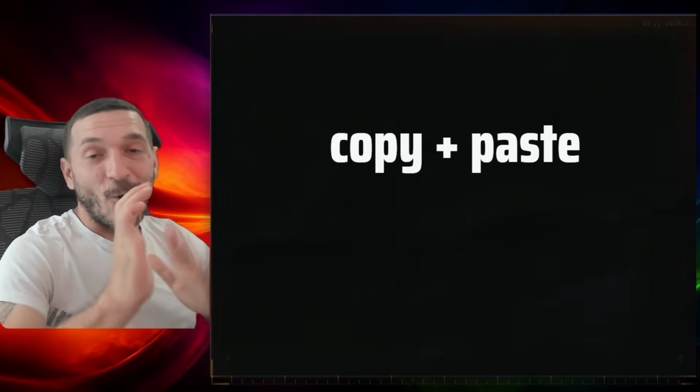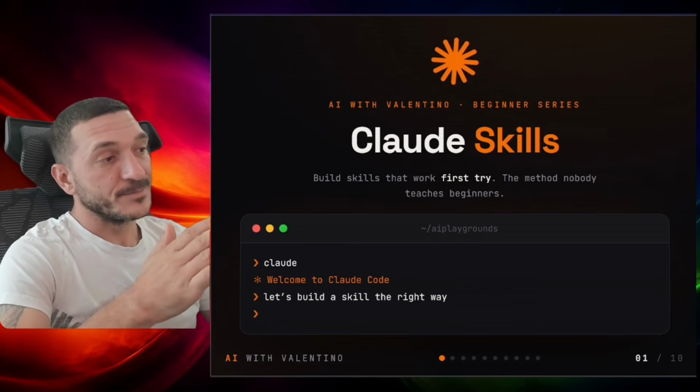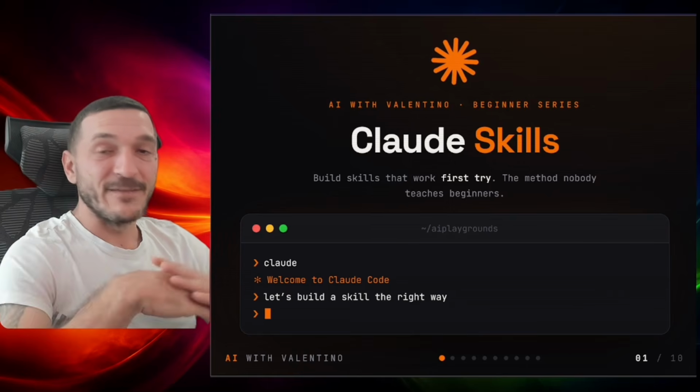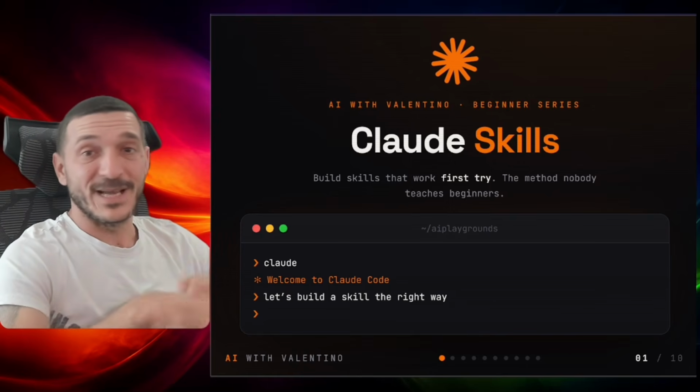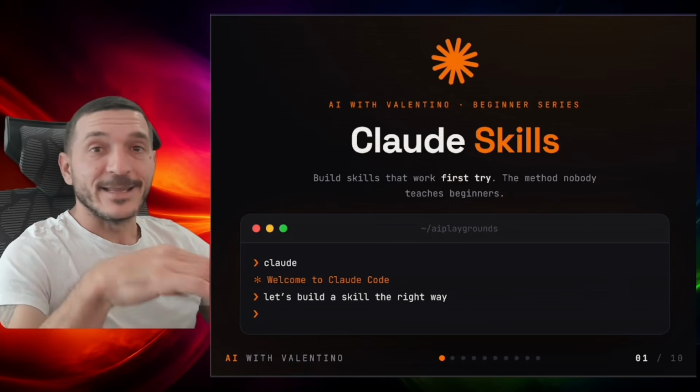You're not gonna copy paste anymore, and you're not gonna use anyone's skills. It's very simple. The way you do it is gonna click, it's gonna make sense, because you don't want to sound like everyone else on the internet. You don't want your website to be like everyone else on the internet. You don't want your post, your captions, your anything.